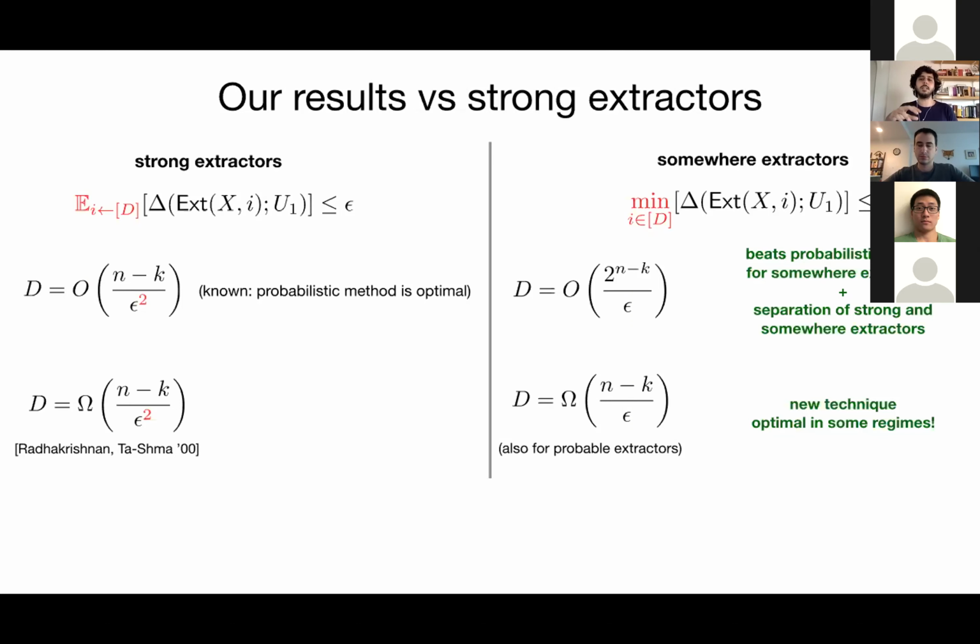So as soon as your number of seeds goes significantly below n minus k over epsilon squared, you cannot get a somewhere extractor because of that. I'd just like to add that this upper bound really only improves on the probabilistic method when your min-entropy k is very high, so when it is like n minus a constant.